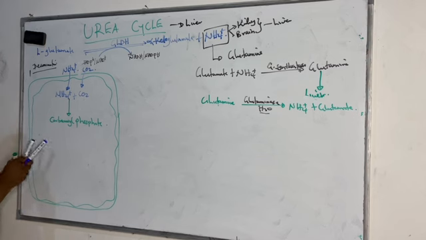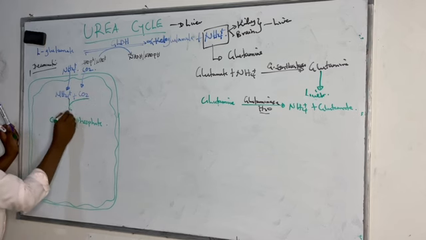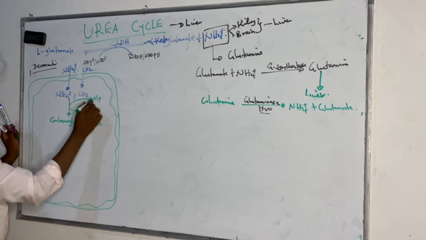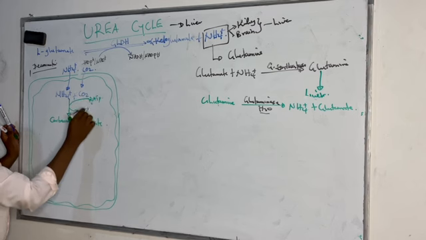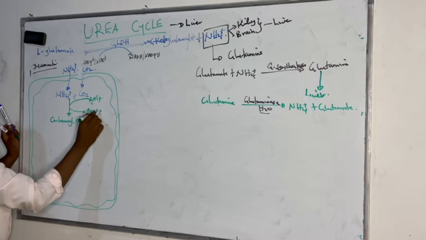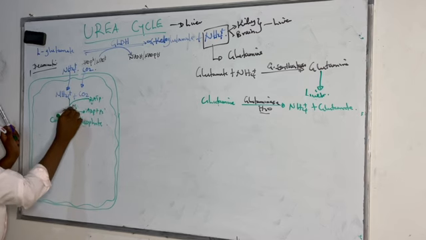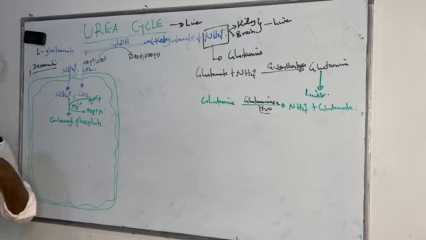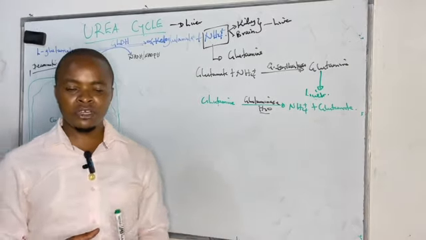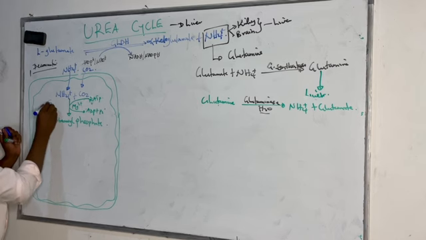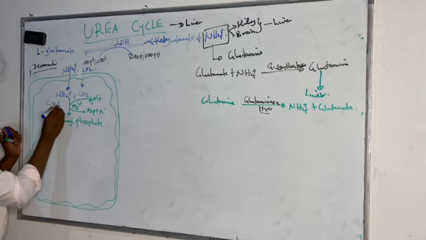And this phosphate group is coming from hydrolysis of ATP, whereby we are utilizing 2 ATP molecules to form AMP, ADP plus inorganic phosphate. This occurs in the presence of magnesium as a cofactor, and the enzyme that catalyzes the joining of ammonium ions and carbon dioxide is known as carbamoyl phosphate synthase type 1.